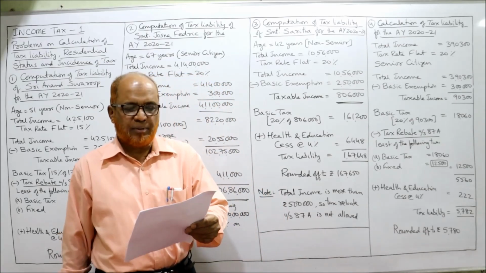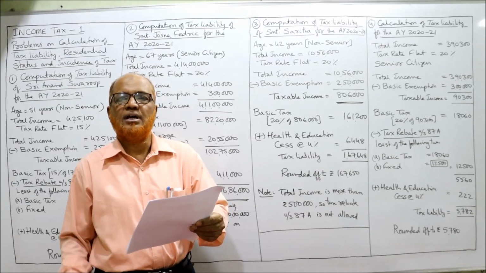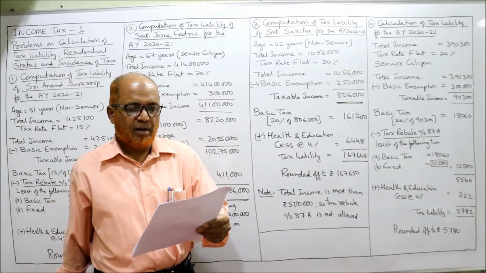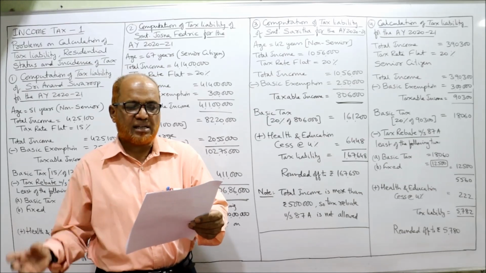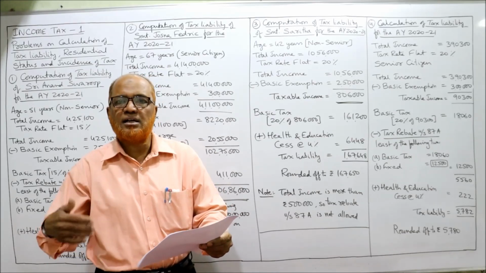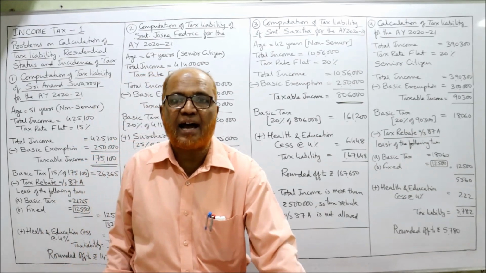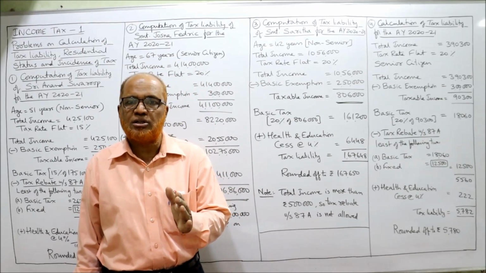From the following particulars submitted to you, calculate tax liability. Total income 3,90,300. It is less than 5 lakh, so tax rebate will be allowed. Tax rate is 20% flat basis. The assessee is resident and senior citizen. Senior citizen means basic exemption limit is 3 lakh.